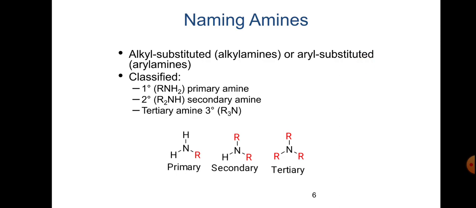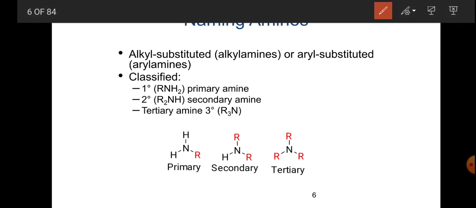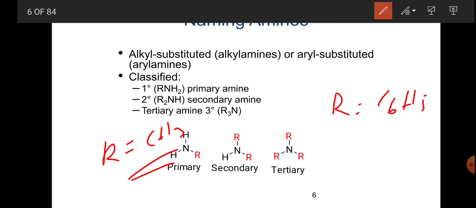Here R equals CH3, or R equals C6H5. So these are aliphatic amines and these are aromatic amines. Alkyl amines are alkyl substituted compounds and aryl amines are aryl substituted compounds.